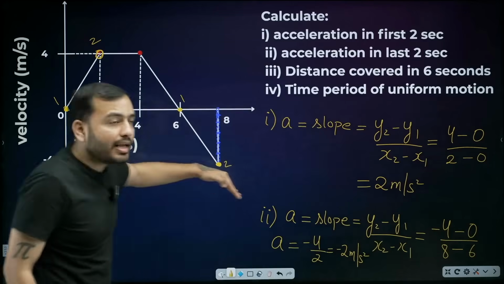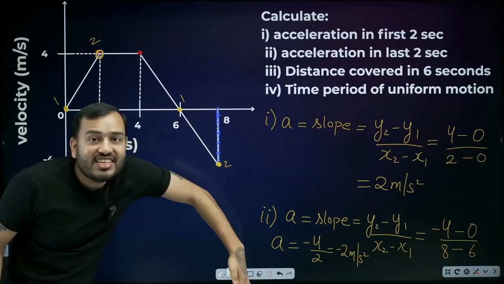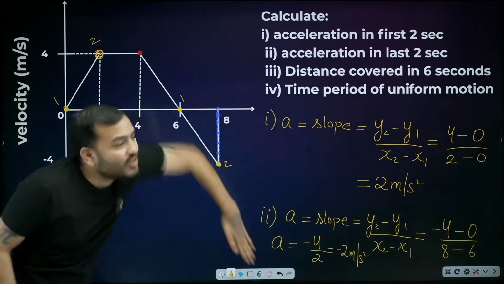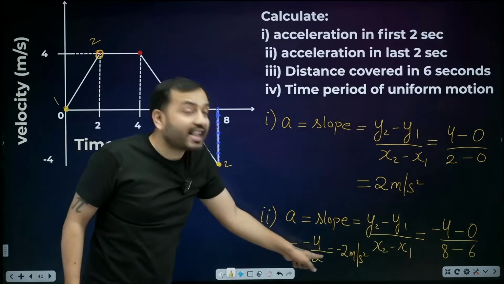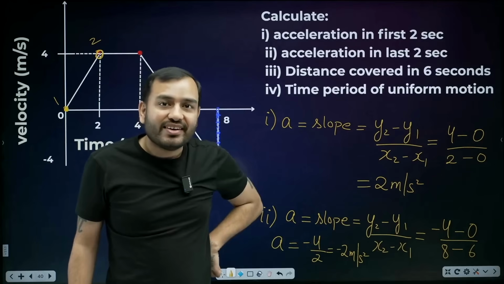So what kind of acceleration is this? Negative. Look, the slope itself is negative. In the velocity time graph, the slope is going downward. So the acceleration is negative and that's why the answer also comes out negative. Clear?